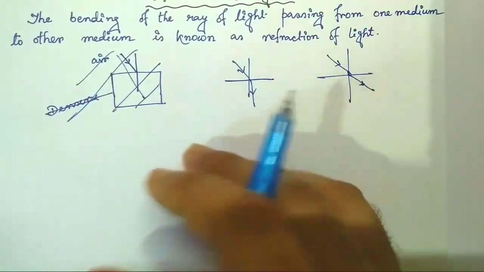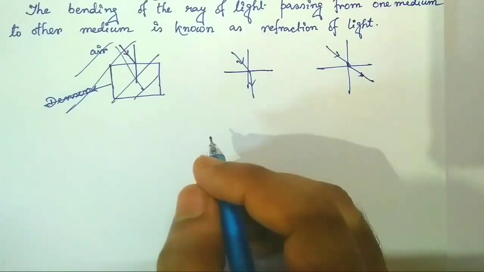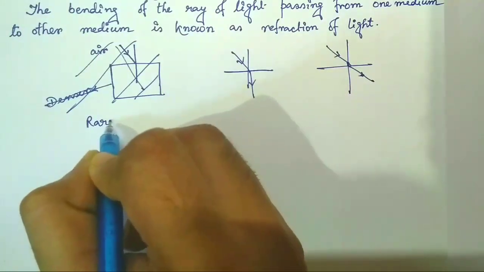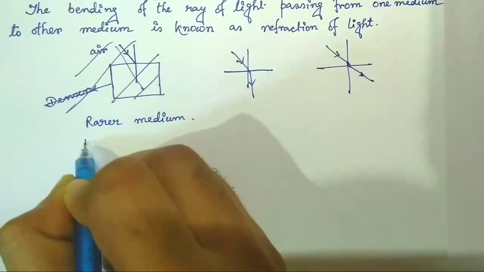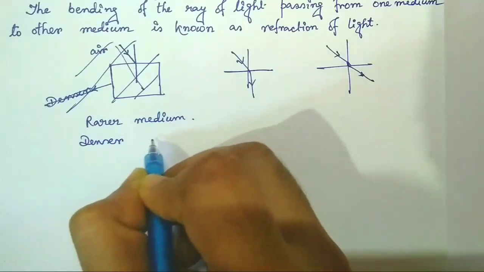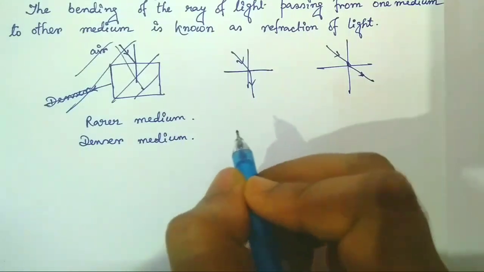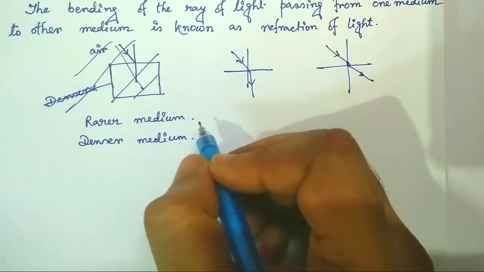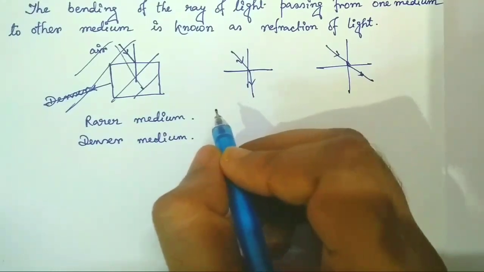We will discuss it. Now we have to know the definition of rarer medium and denser medium. What is a rarer medium, and what is a denser medium? Look, the medium in which the speed of light is more is known as the optically rarer medium.